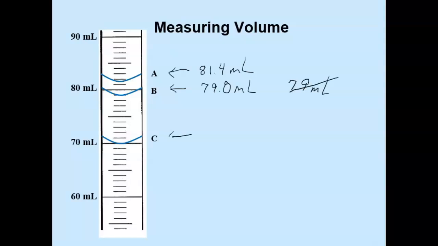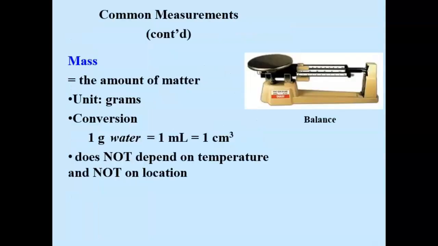Let's look at letter C. The volume at letter C. It's exactly on the line, so we'd say 70, not 71, but we still need to estimate to the tenths place. So we'd say 70.0 milliliters. Or a person could say it's just a little bit above, so I'll say 70.1 milliliters. But each of these volumes goes out to the tenths place.